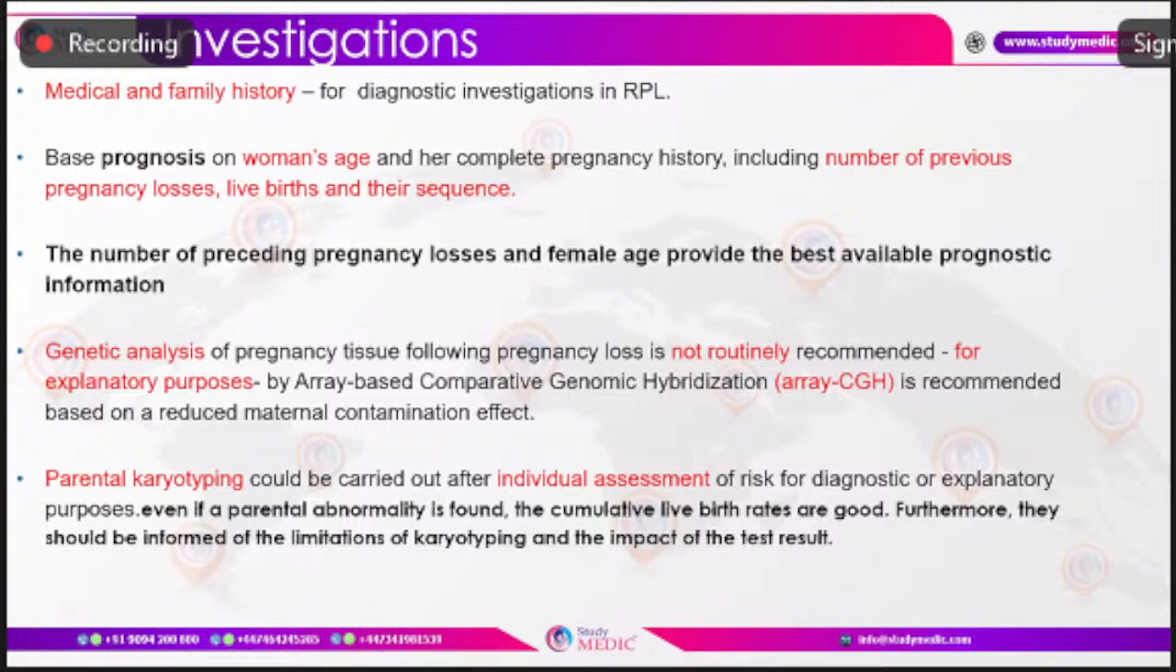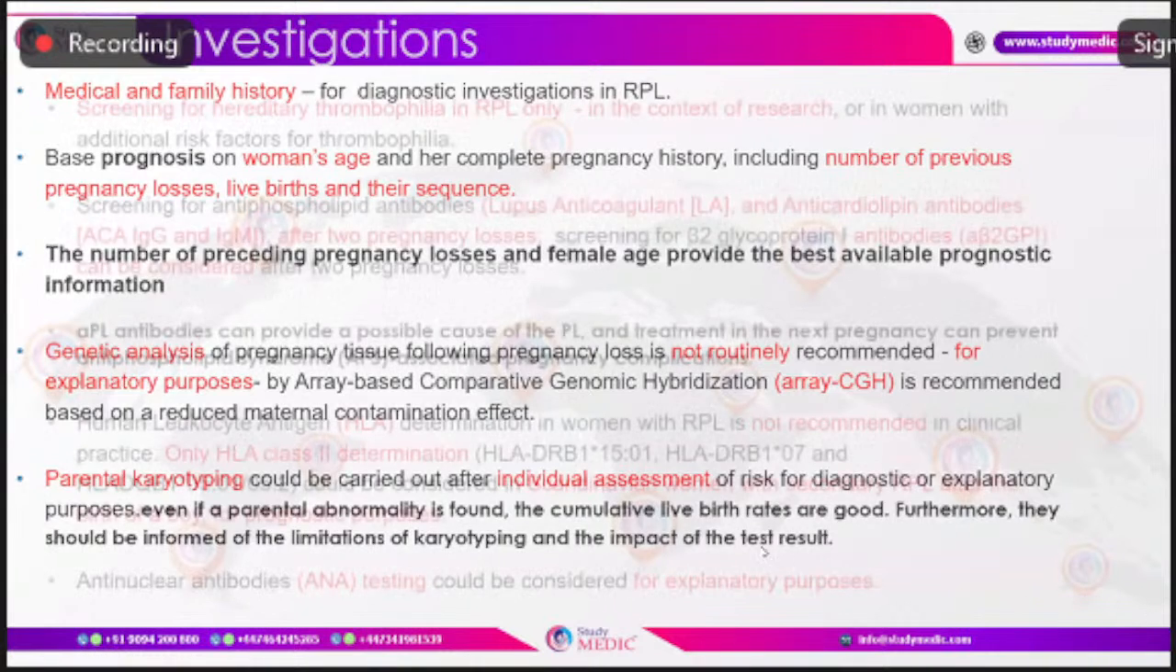They can continue for a natural live birth, or they can try IVF with a pre-implantation genetic diagnosis and then remove the embryos which have been affected with the unbalanced translocation, gamete donation, adoption. These are the different options available. And they should be informed of the limitations of the karyotyping and the impact of the test result.